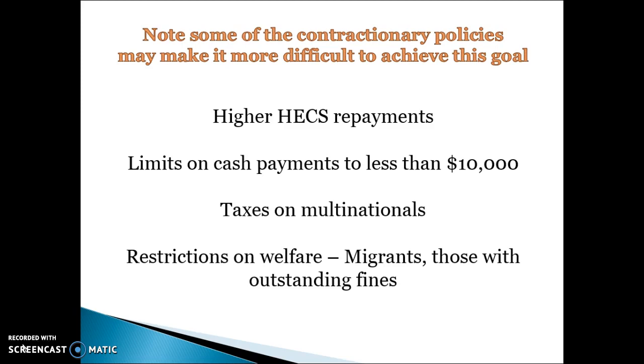So while we're going to talk mainly about policies designed to improve these goals or to meet these goals, not every single policy in this year's budget is going to help growth. But the good thing is most of these contractionary policies, which we've talked about, that are designed to achieve fiscal consolidation, are not likely to have a really big negative impact on aggregate demand. So while some restrictions on welfare and making people pay higher HECS can lead to less aggregate demand, overall there's no really key policies that should hurt long-term growth, except for the fact that maybe less people would get an education because of the higher costs of university.